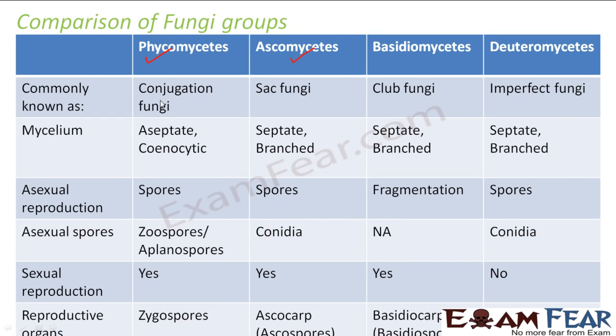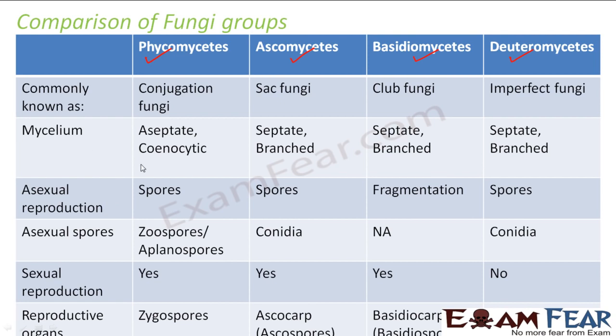In Phycomycetes, we saw that the fusion of 2 different mating types takes place. So basically conjugation takes place, and that is why they are known as conjugation fungi. Basidiomycetes, because of their club-shaped reproductive organ, are called club fungi. Deuteromycetes, due to absence of a perfect reproductive stage, are called imperfect fungi.